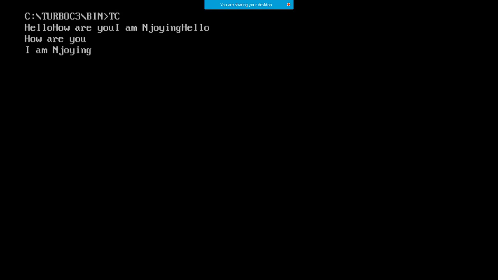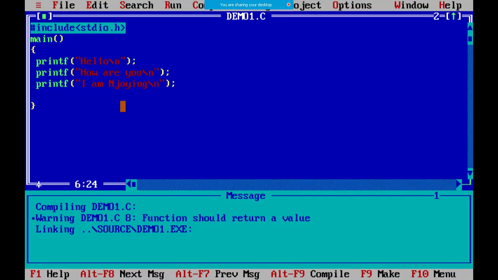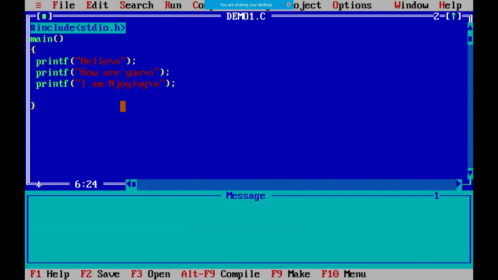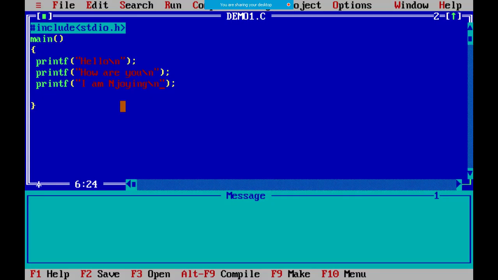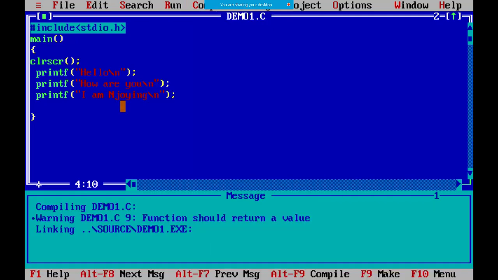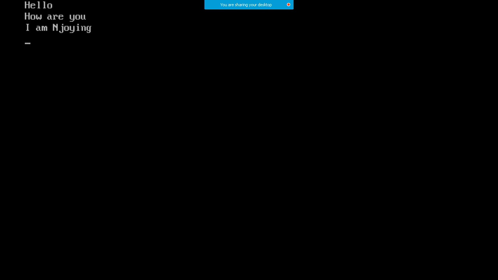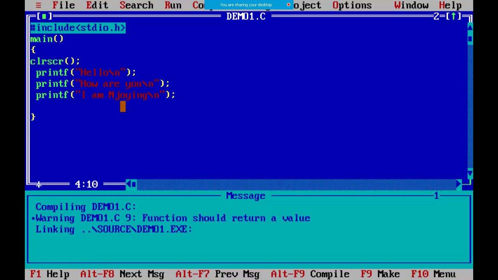But when you see this output, you should observe that it is also showing the previous output. Suppose I run this program again, the earlier output is not going away, see, it's still there. The first output still remains. In order to remove that first part of the output, what you can do is write one function here, clrscr, clear screen, and a semicolon. Now it won't show the previous output, it directly shows you the fresh output. So this is all about Turbo C, using the Turbo C compiler.